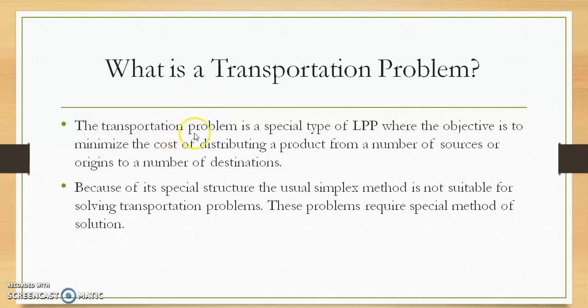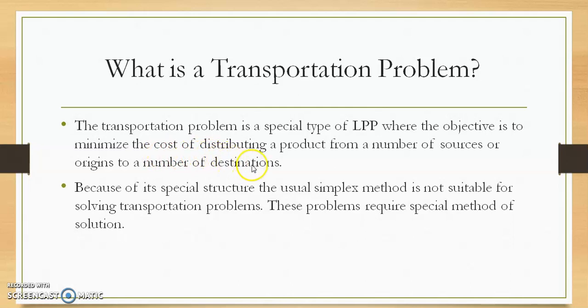Truly speaking, the transportation problem is a special type of LPP, that is linear programming problem, where the objective is to minimize the cost of distributing a product from a number of sources or origins to a number of destinations. The transportation modeling finds the least cost means of shipping supplies from several origins to various destinations.